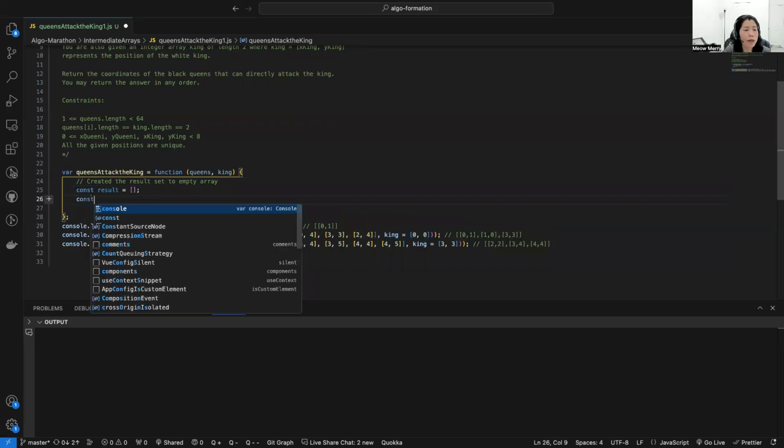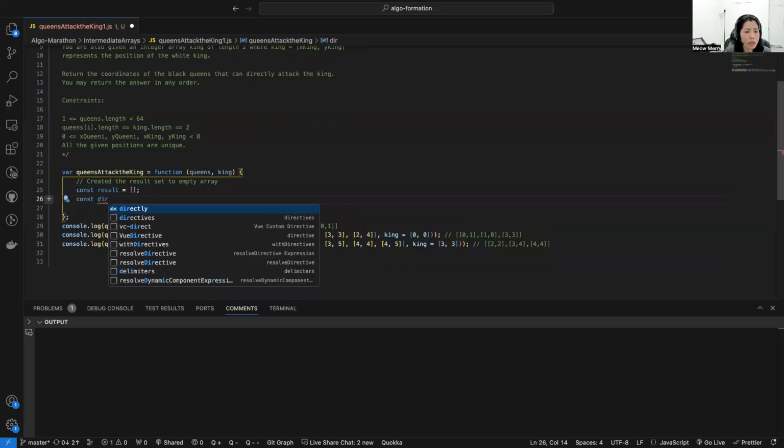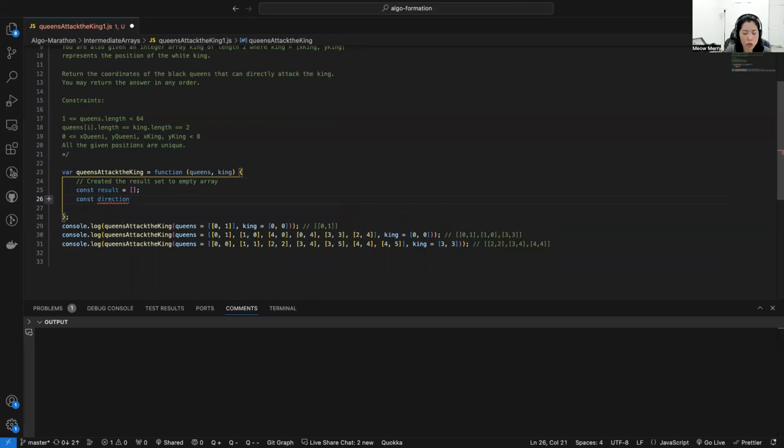And then I'm going to have directions, which we want to use to keep track of the positions of queens, but we're going to start the position from the king, right? From the king, we want to go around the king, so we can go in 8 directions.